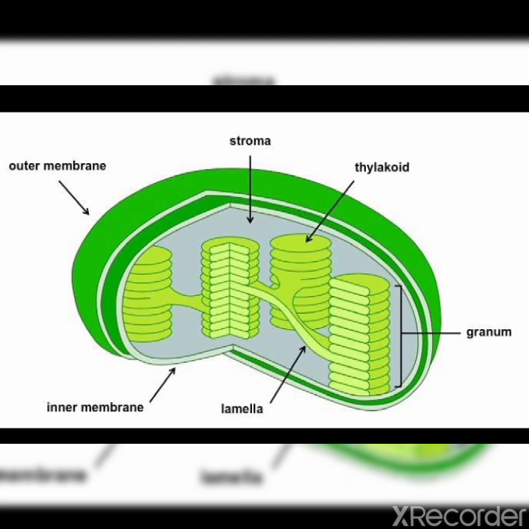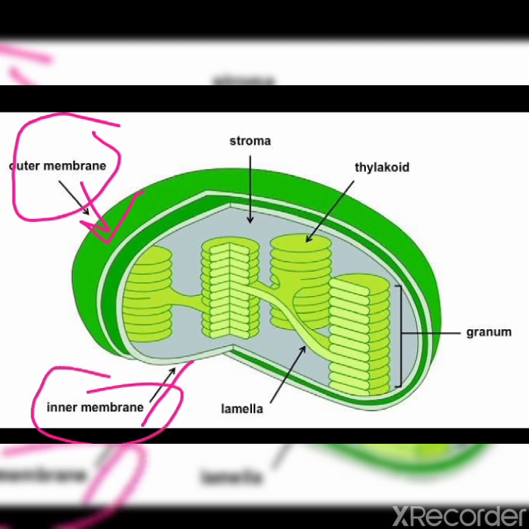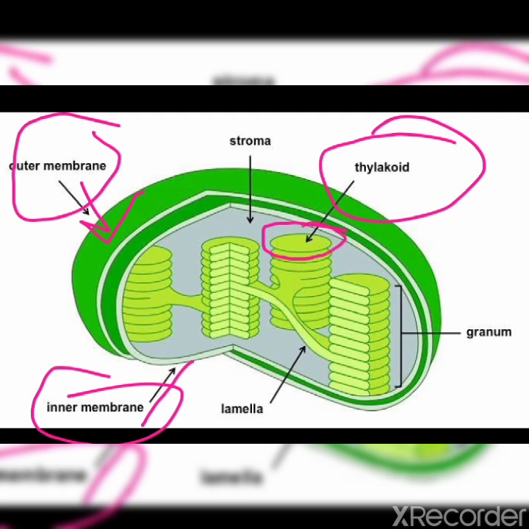They are double membraned organelles. You can see the outer membrane, this one, and this one is the inner membrane. Clear? The inner membrane of a chloroplast is folded into disc shaped sacs called thylakoids. This disc shaped structure is known as thylakoid, and in thylakoids chlorophyll is present, and other pigments are also present. Clear?